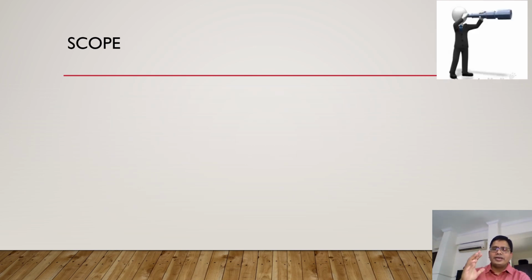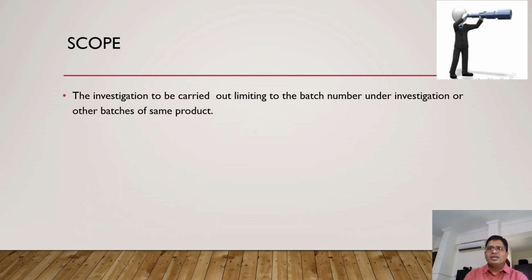So now the second element is scope. So we have to be right here, scope of the investigation. So the investigation to be carried out, limiting to the batch number under investigation or other batch of same product. Now in this case, we have analyzed the 5 batches of the assay.